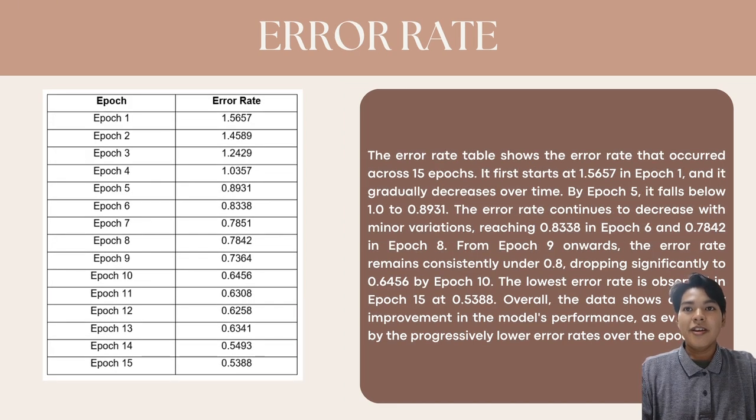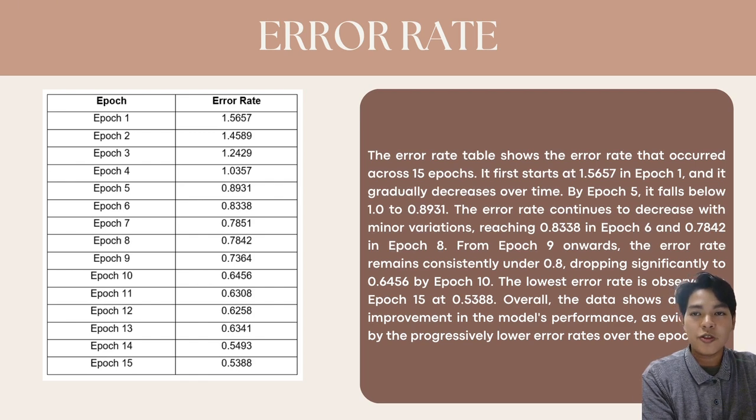For the error rate, over the 15 epochs, it decreases over time. At epoch 1, it starts with 1.5657, and over time it just decreases. Here you can see in epoch 2 it has 1.4589, and it decreases up until epoch 15, which is 0.5388. Overall, the data shows a steady improvement in the model performance, as evidenced by the progressively lower error rate over the epochs.